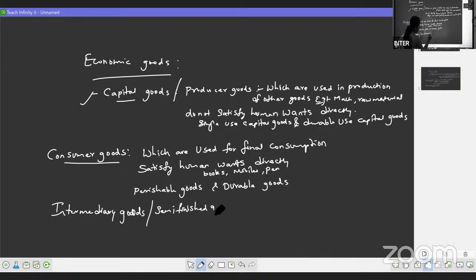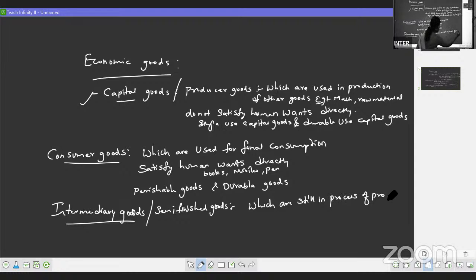Semi-finished goods means goods which are still in the process of production. This is called intermediary or semi-finished goods.